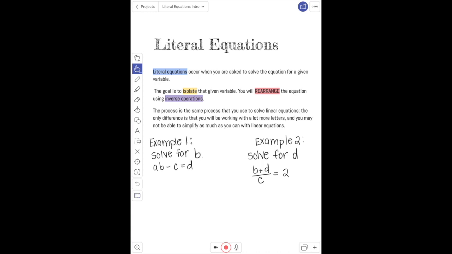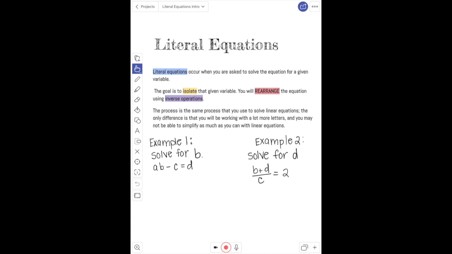Alright, for today's lesson, we're going to be talking about literal equations. Literal equations occur when you are asked to solve the equation for a given variable. Most of the equations that you've done so far, you've been asked to solve for a variable x, t, m, whatever it may be, and you're actually finding the value of that unknown variable. Literal equations are different because they're asking you to rearrange the equation.